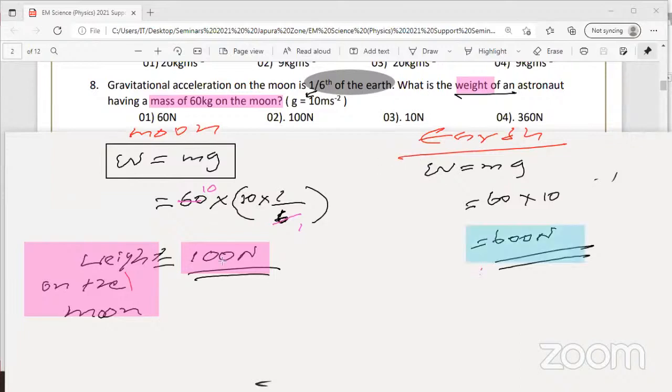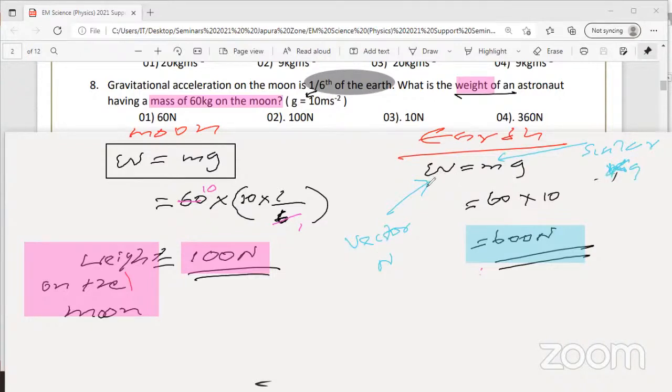And the other most important thing, weight is a vector. And mass is a scalar quantity. Weight is measured in Newton. Mass is measured in kilogram.